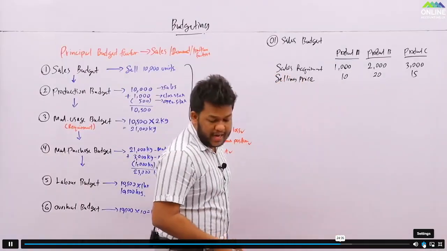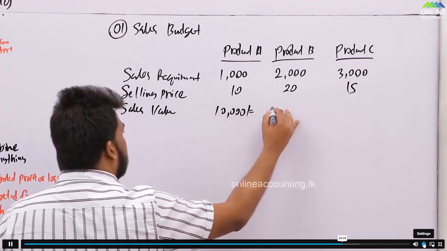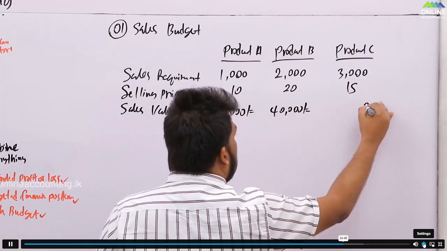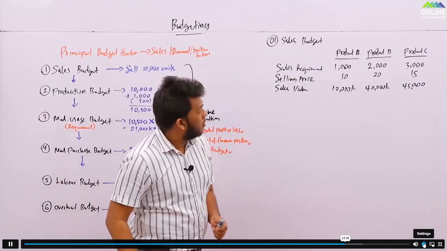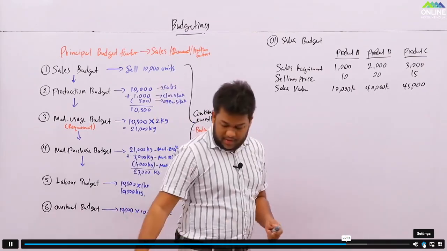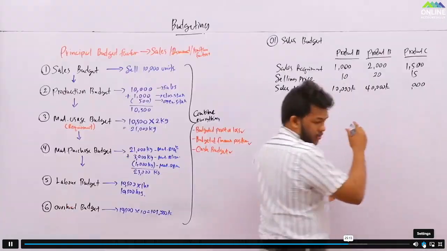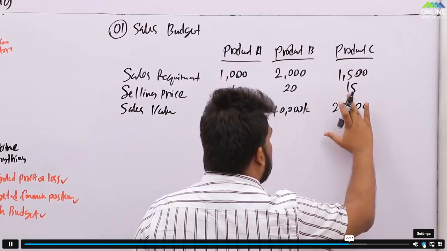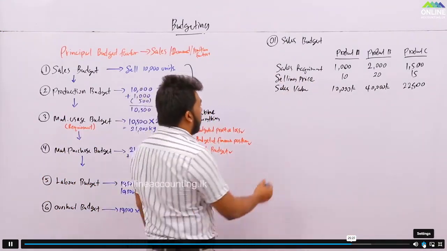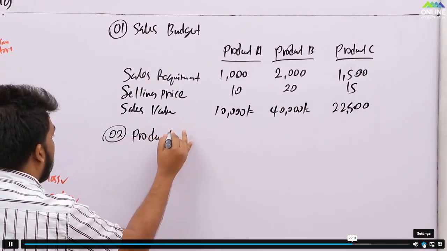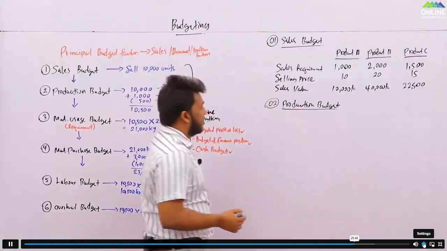Then this into this, you will be getting the sales value, or sales revenue. Sales value: 1,000 into 10 is 10,000. This is 40,000. This is 45,000. So we will say this is 1,500. I'm just going with what is in the code. So this is 22,500. Right? So done. Then the next budget is what? That is the production budget. Sales budget, next one is the production budget.